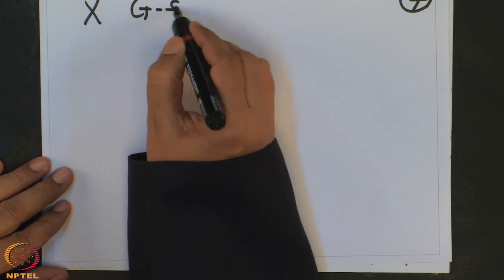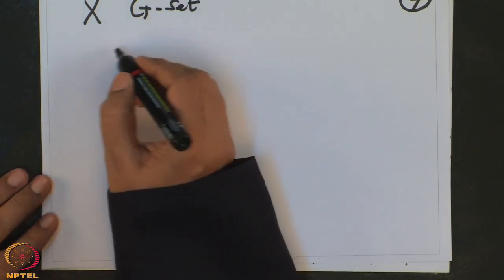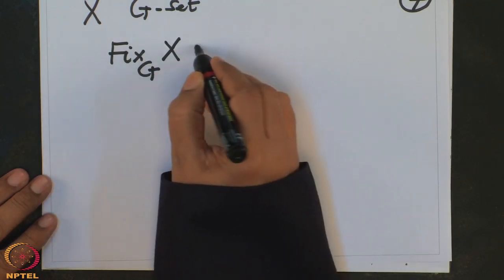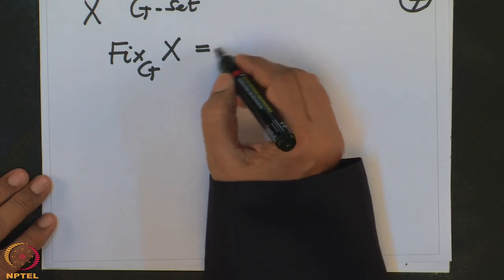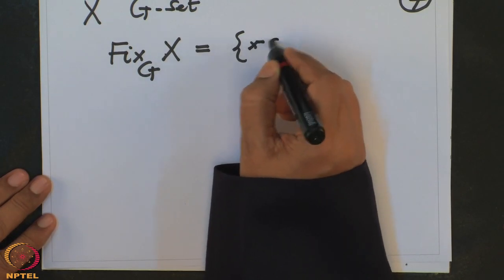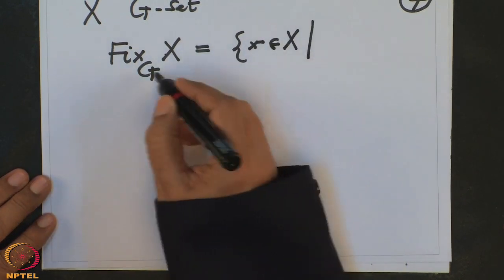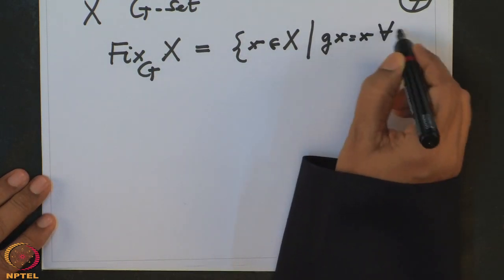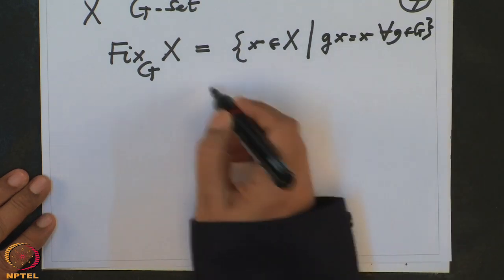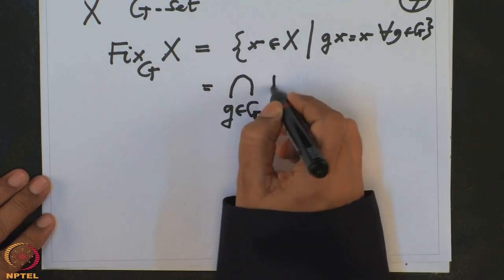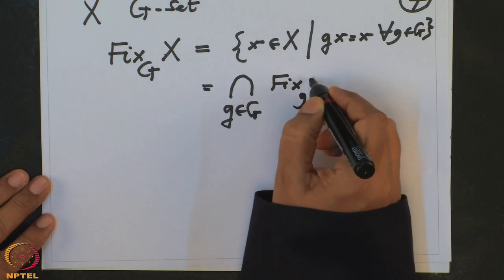Suppose X is a G-set, then I want to write what are the fixed elements of X under G. These are all elements x in X such that x is fixed under every element of G: gx equals x for every g in G. In notation, this is the intersection running over g in G of Fix(g).